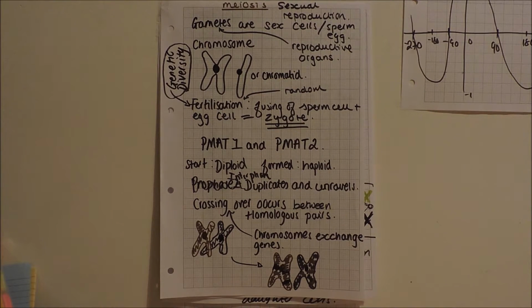But basically, because it's a random process, there is genetic diversity, and that is very key, because genetic diversity means that things can't die out easily. Because of mutations and all that, if you have genetic diversity, things will survive, because not one thing will kill everything, basically. So know that randomness creates genetic diversity, and I can almost guarantee you that will come up in an exam somewhere. So that is very, very key to know.